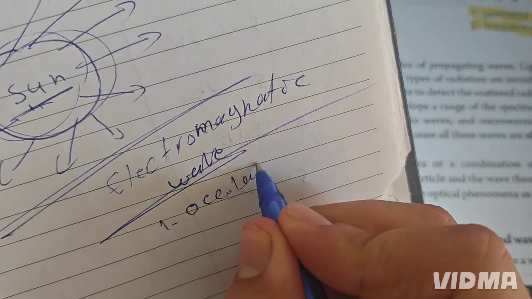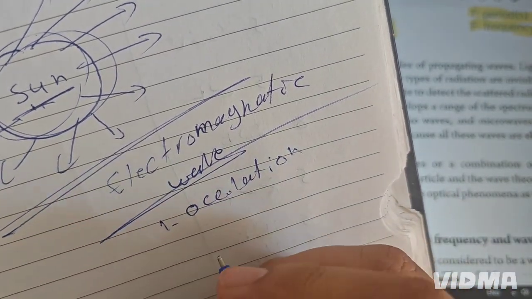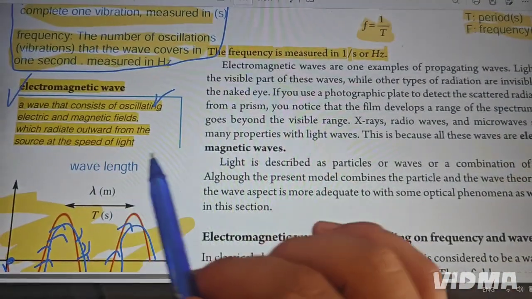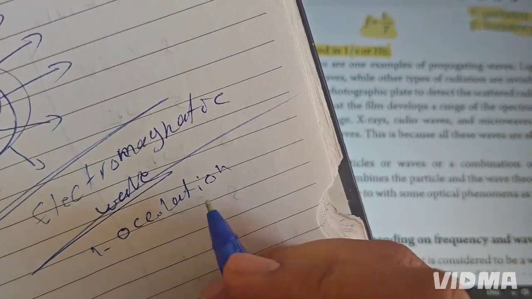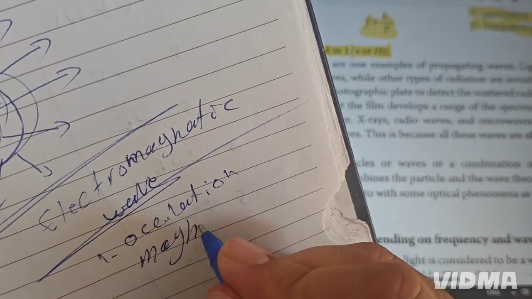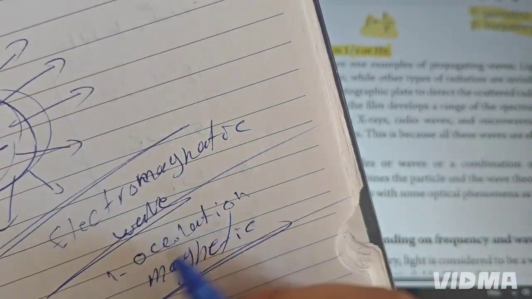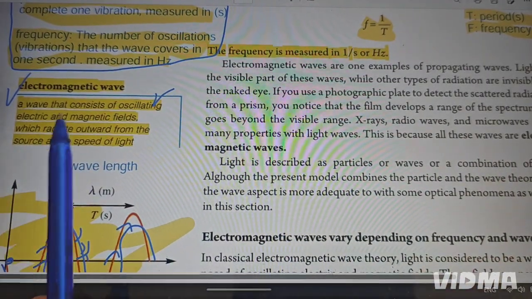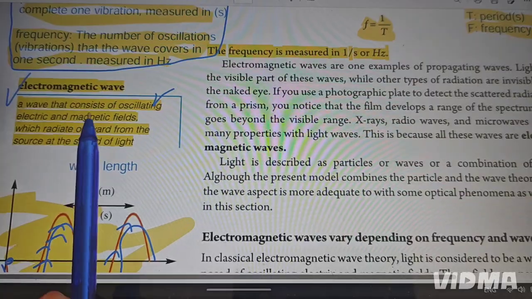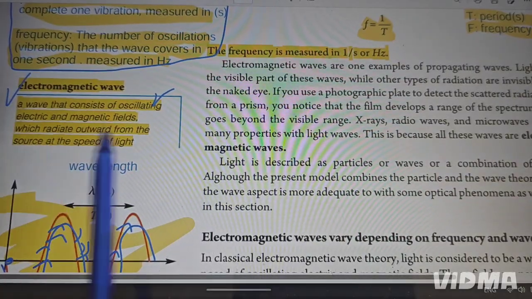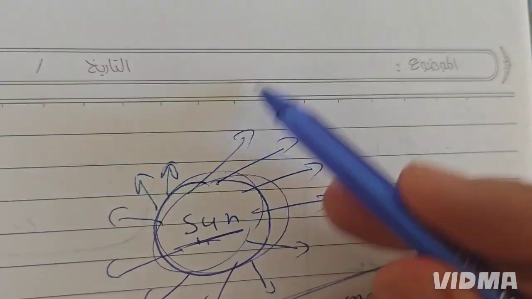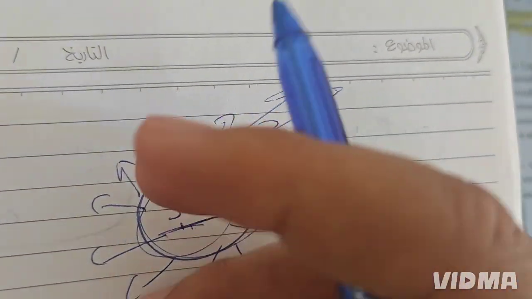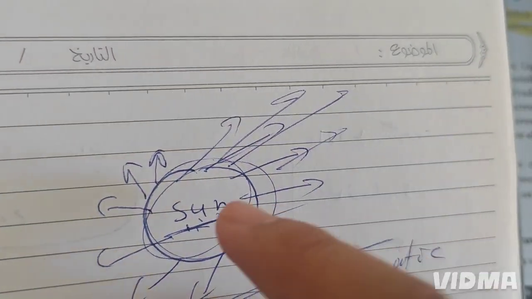First, oscillation and magnetic field, because by the name you can know, electromagnetic: oscillation and magnetic. So electromagnetic wave, a wave that consists of oscillation and magnetic field, which radiate outward from the source. These lights radiate outward. It came out from this source. All the light came out from the source.